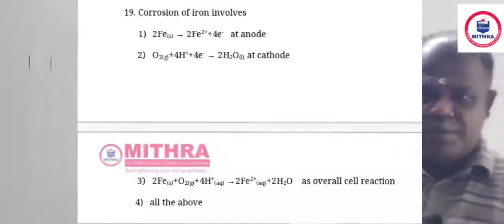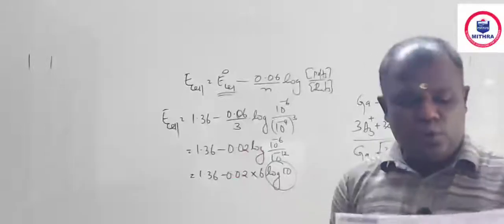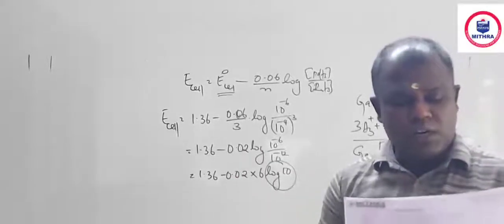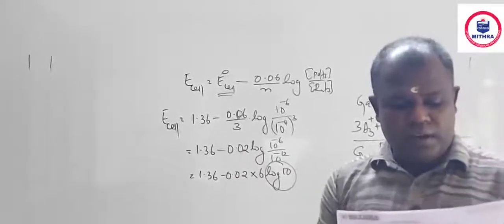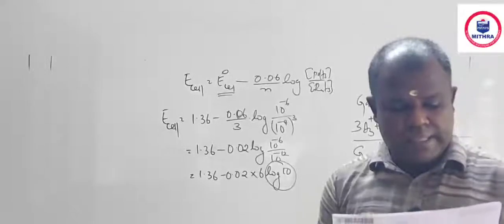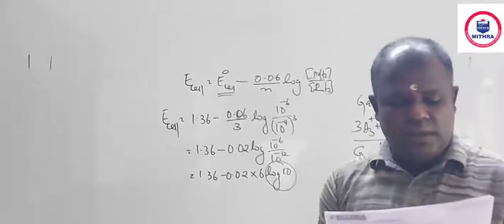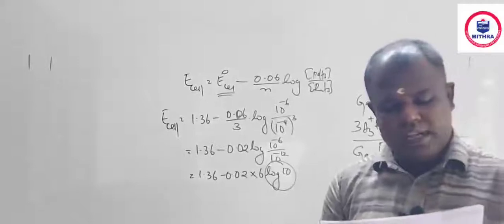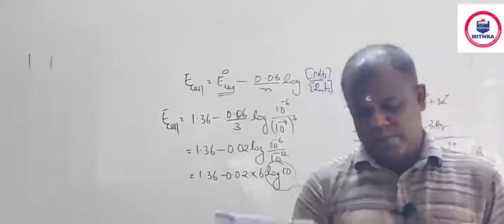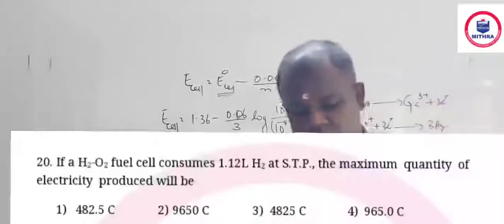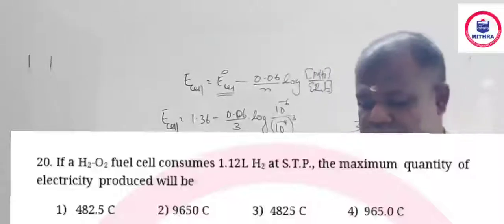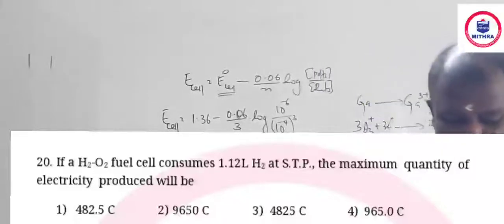The last area of the chapter, corrosion. Fe becomes Fe2+, O2 becomes water, and Fe... yeah, they are giving the anode reaction, cathode reaction, overall reaction. Everything is correct. Question number 20, hydrogen oxygen fuel cell: 1.12 liter of H2 at STP is consumed, what is the maximum electricity produced?